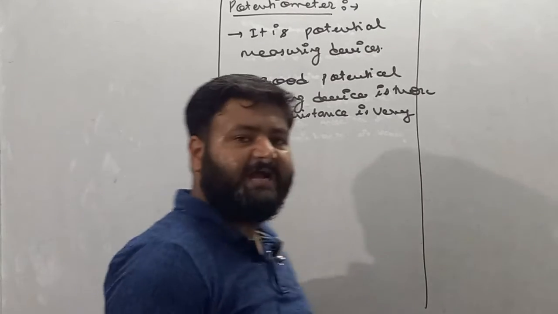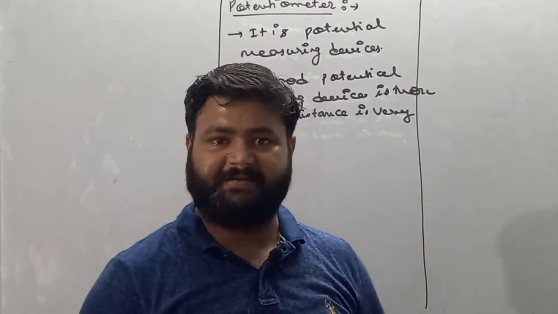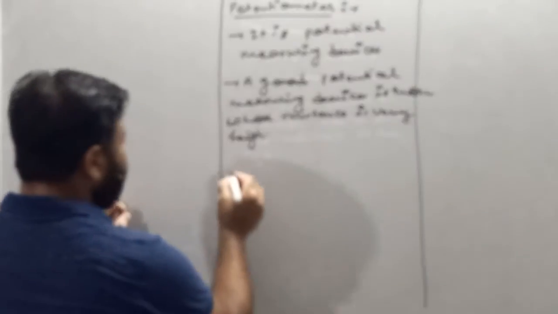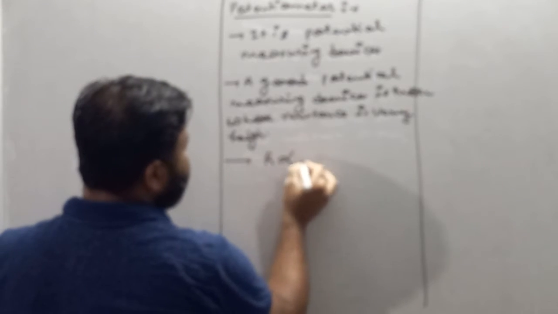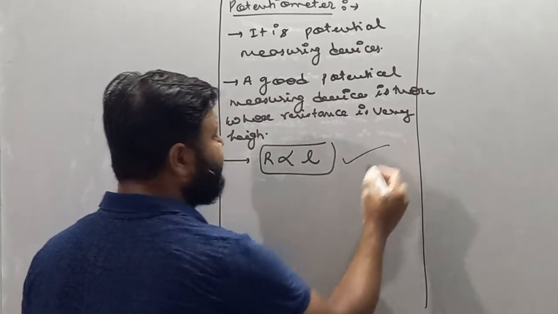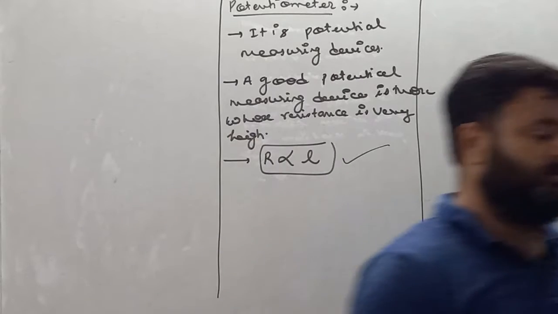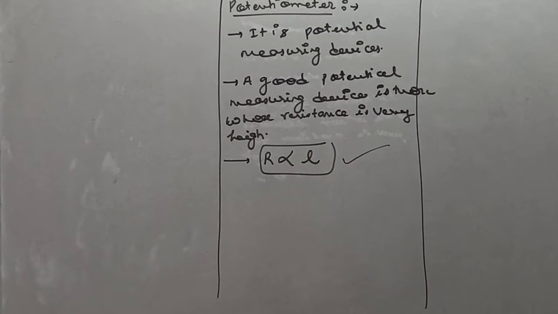So according to that law, my dear student, we can make potentiometer. We know that resistance is directly proportional to the length of the conductor. This relation shows that if the length of the conductor is high, then the resistance of that conductor is also high.